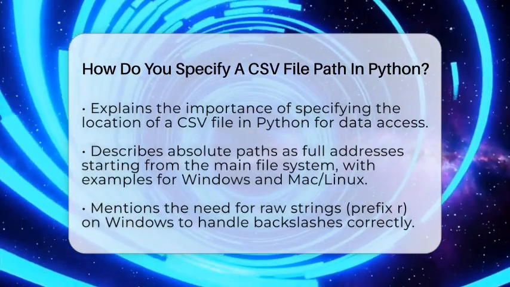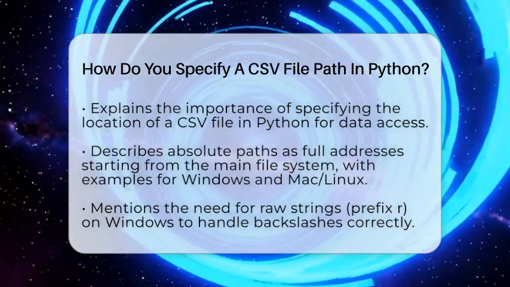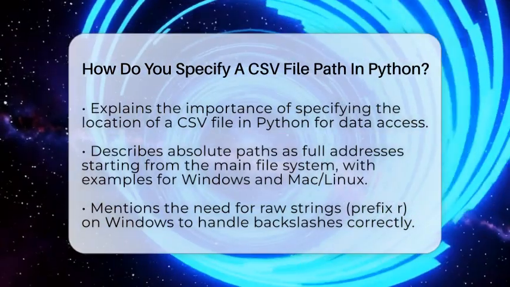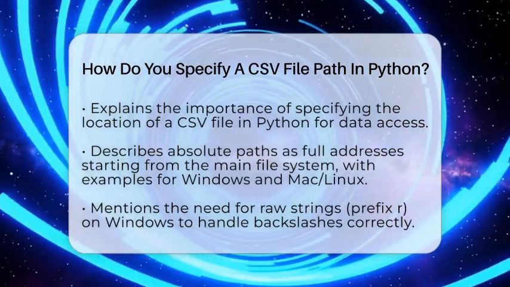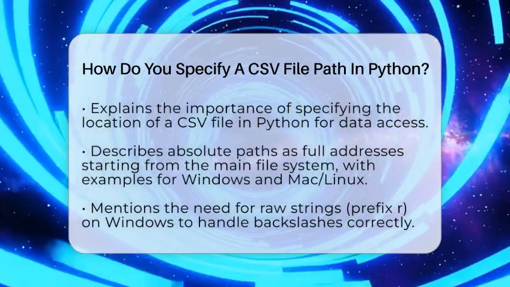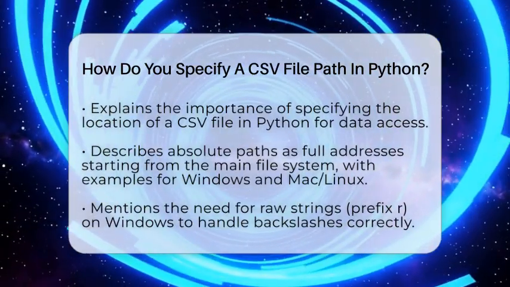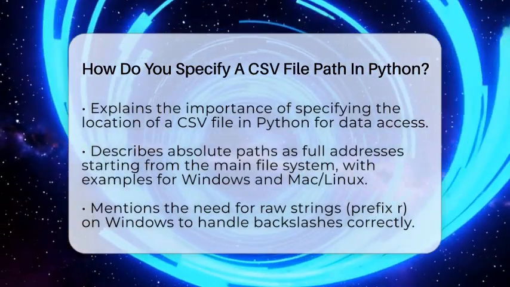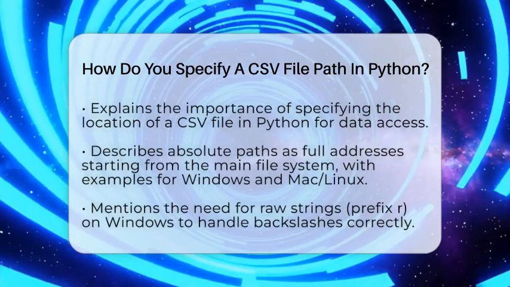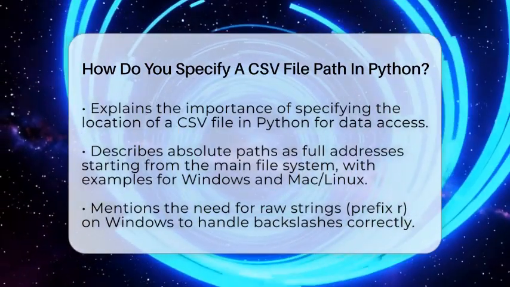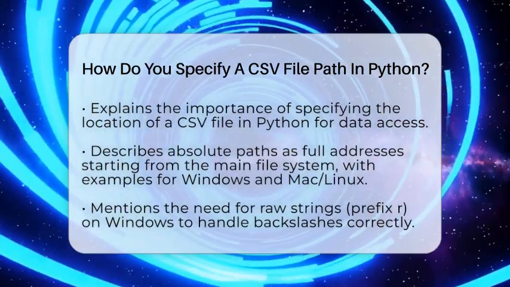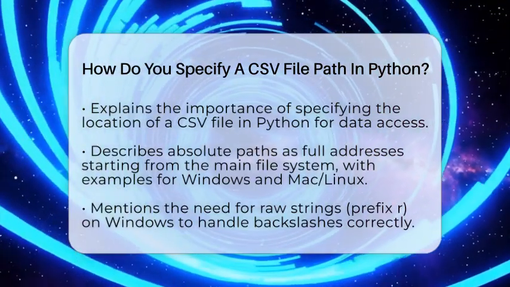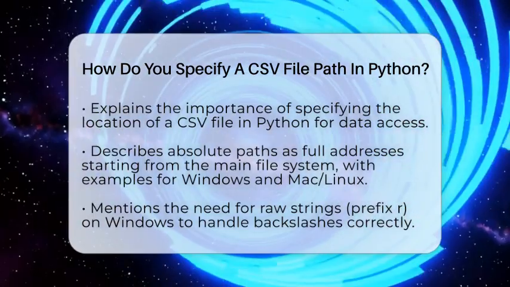When you tell Python where to find your CSV file, you use a string that describes the location. This string can be an absolute path or a relative path. An absolute path is like giving the full address of the house from the front door. It starts from the main part of your computer's file system. For example, on Windows, it might look like this: C:\users\yourname\documents\data.csv. On a Mac or Linux, it could be /users/yourname/documents/data.csv.